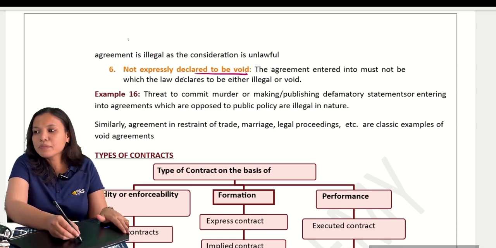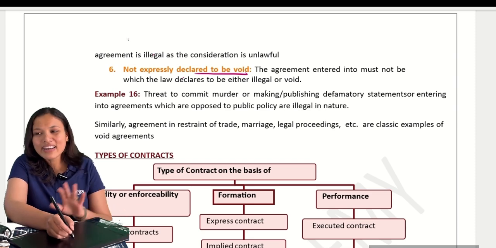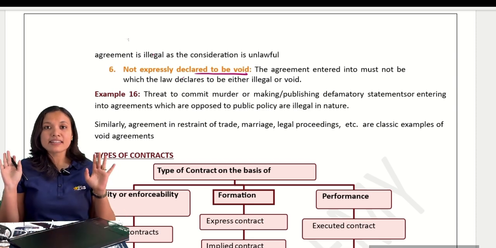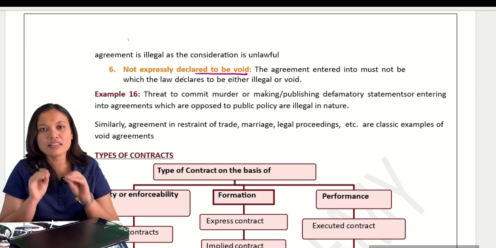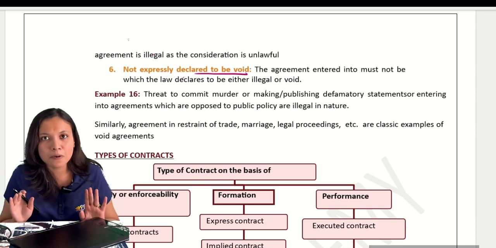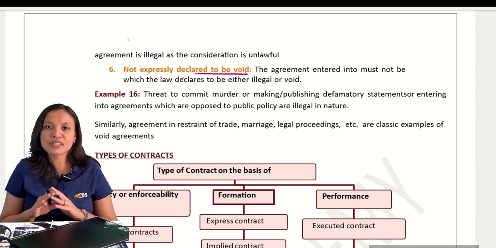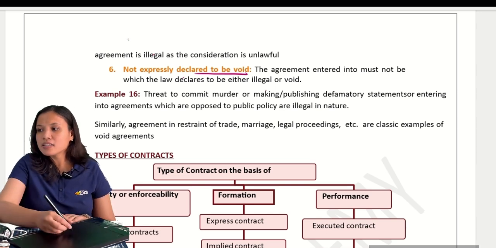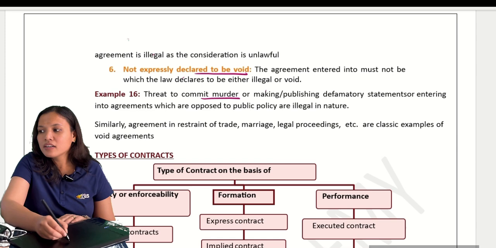Expressly declared void means they are invalid. Expressly, the government has stated that if you make these agreements, these are unlawful, illegal, void, not enforceable by law. That kind of agreements must not be there. It will be void. Suppose threat to commit murder or making defamatory statements are illegal in nature.